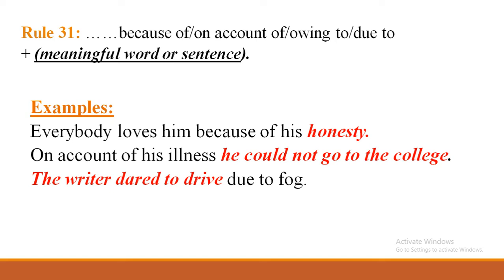Students, here I have given another color for your better understanding. I think you have understood this. And next one, on account of his illness, he could not go to the college. And last one, the writer dared to drive due to fog. That means you can get the blank at the beginning or at the end, but you have to write according to the given part.